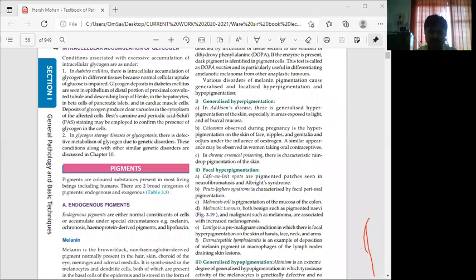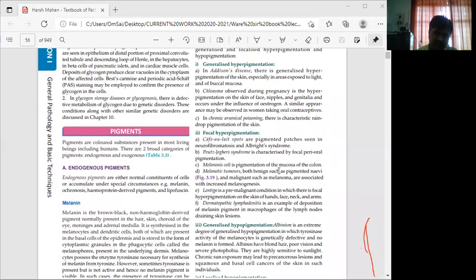A similar appearance may be observed in women taking oral contraceptives. In chronic arsenical poisoning, there is characteristic raindrop pigmentation of the skin.